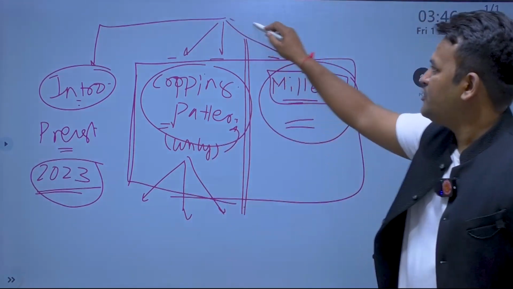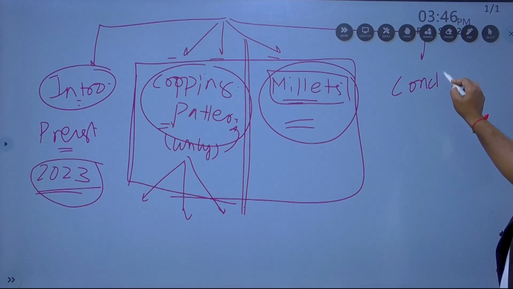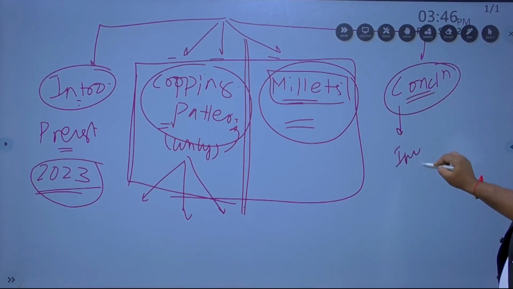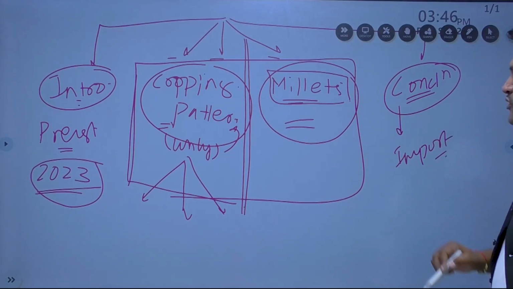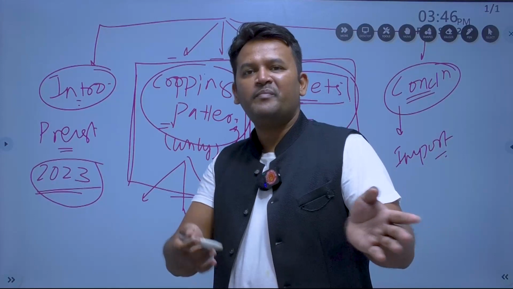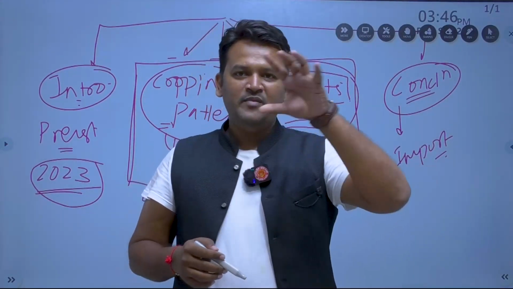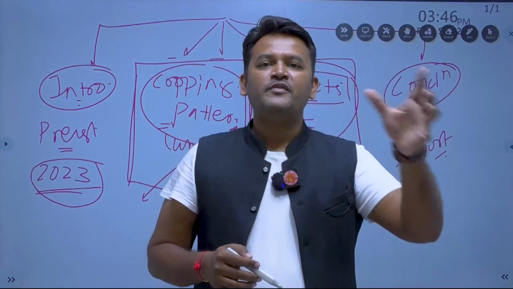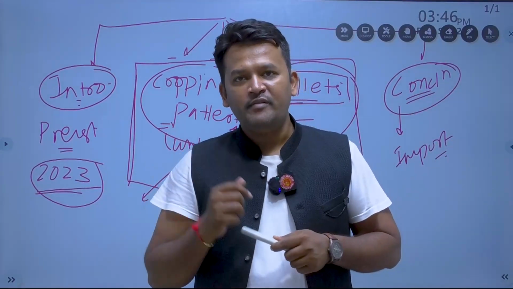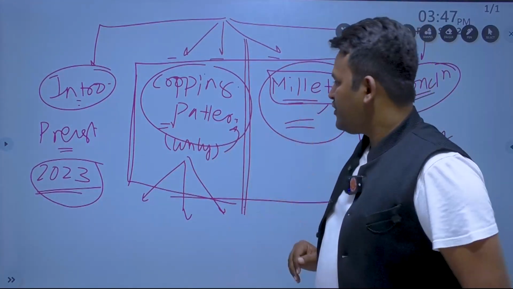When we come towards the conclusion, it will focus on the importance of millets in overall economic development. This question is from paper 3, the economic development paper. So we have to write the importance of millets in the context of the economy, of economic development, of money. This will form the general framework of our question.